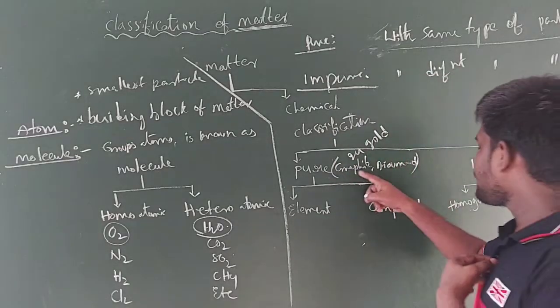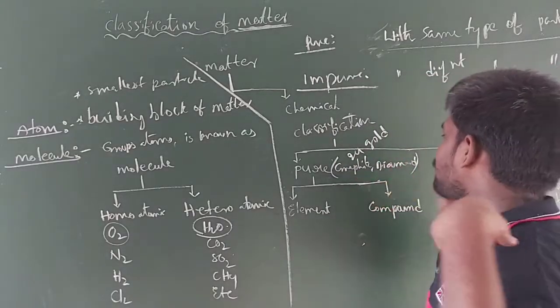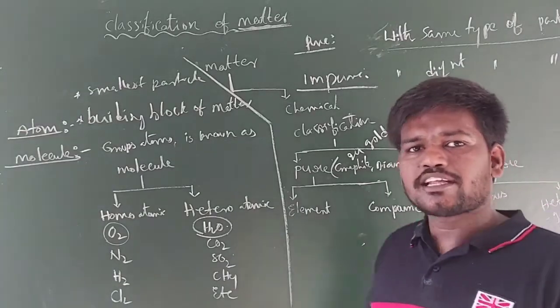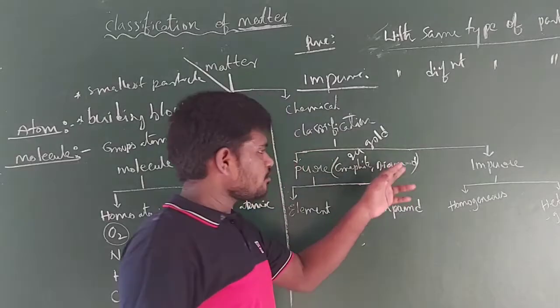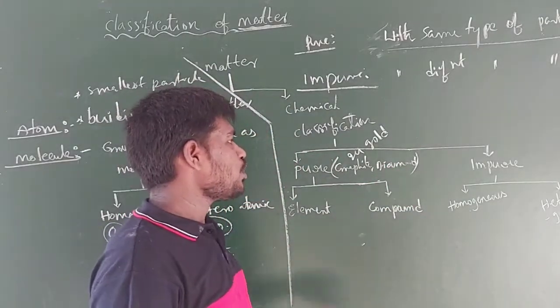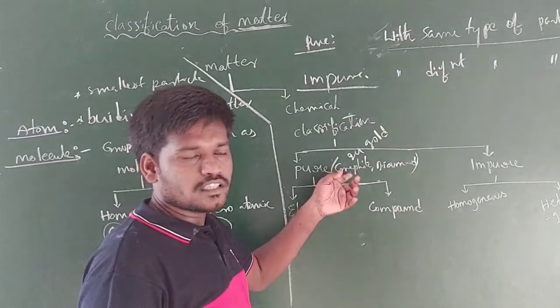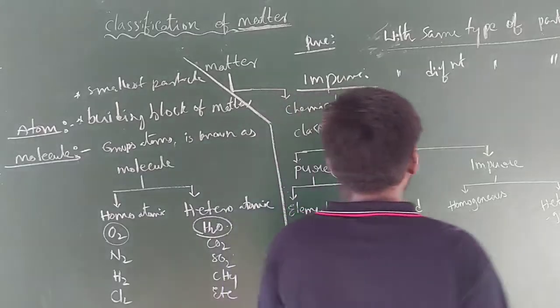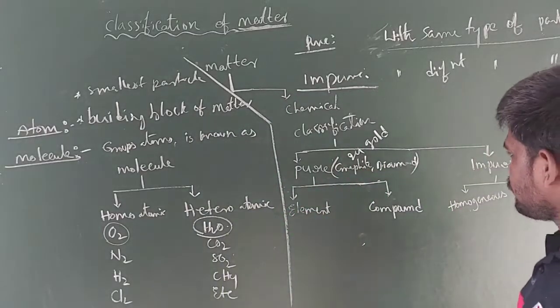In graphite and diamond you have only carbon atoms. But even though they contain the same carbon atoms, they are different. They are two different forms. The difference is due to the difference in the bonding of carbons present in graphite and in diamond. That is another topic we will discuss in further classes.